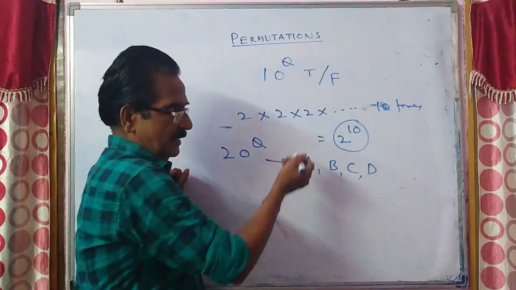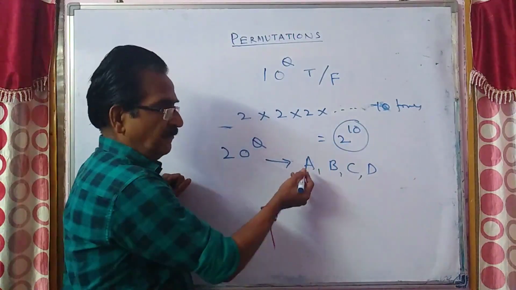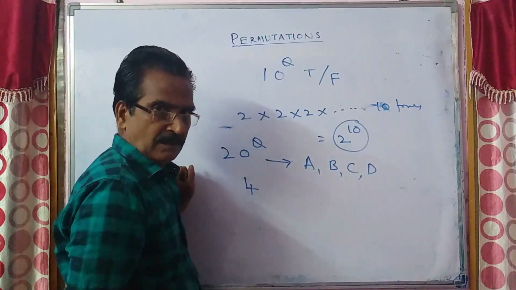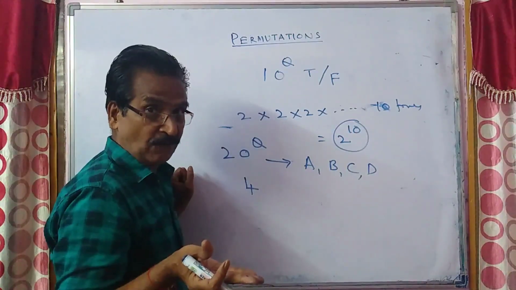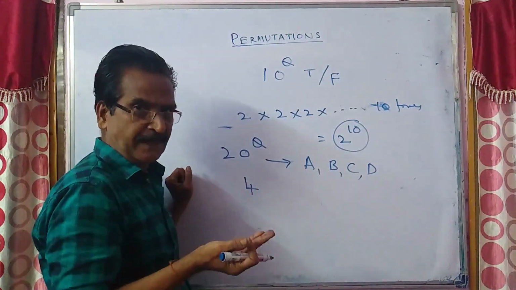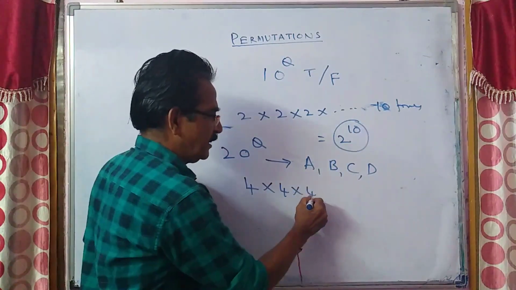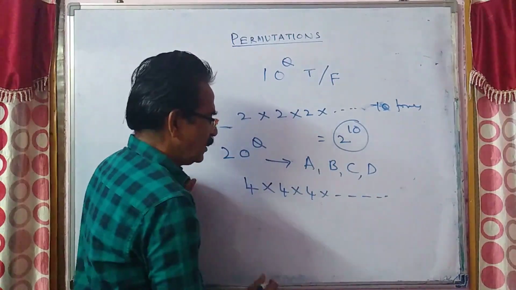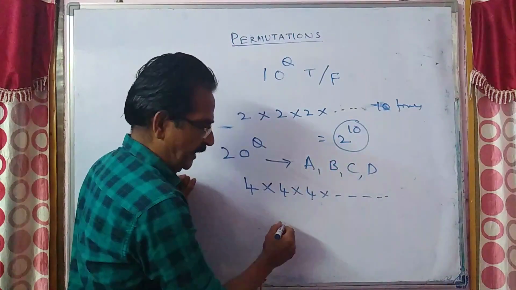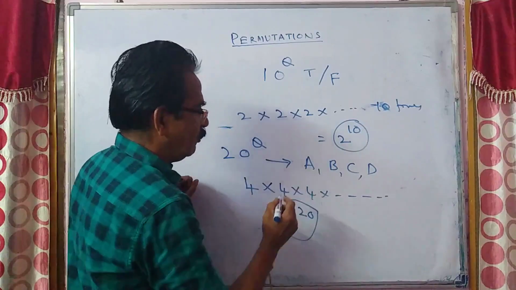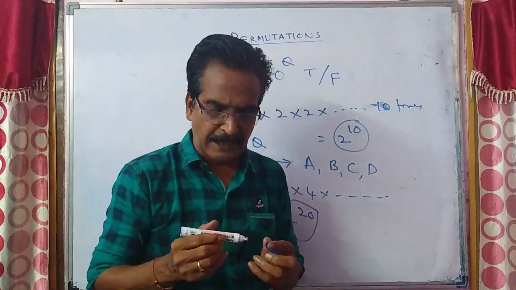As I discussed here, the first question can be answered in 4 ways. You have 4 options. Similarly the second question, the third question, and so on. So 4 into 4 into 4, 20 times, that is equal to 4 power 20, is your answer by the fundamental principle.